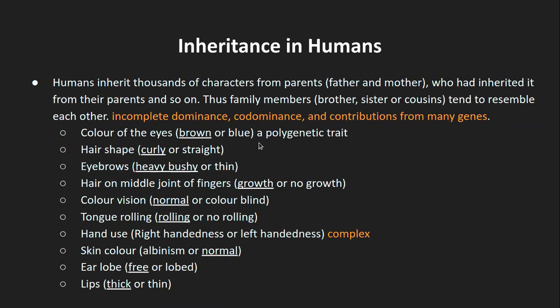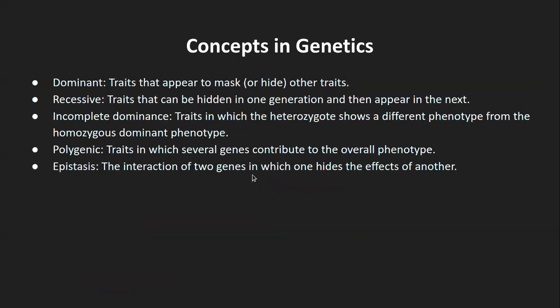What it means is the recessive gene, that is the blue color gene, will degrade the brown color gene or the protein which is produced by the brown color gene, and that is when the brown phenotype will not be expressed, but rather the blue one will get expressed. So that is what epistasis is, the interaction of two genes in which one hides the effect of another, especially the recessive one hiding the effect of the dominant one. That is what epistasis is.